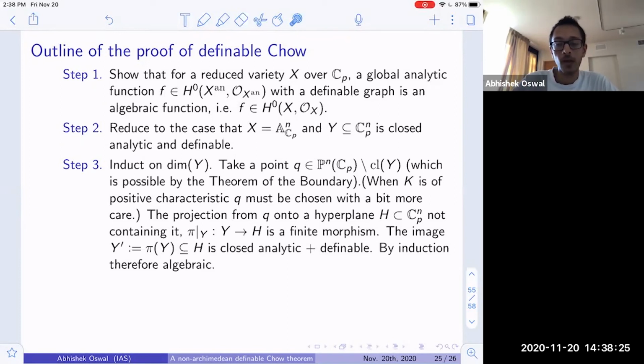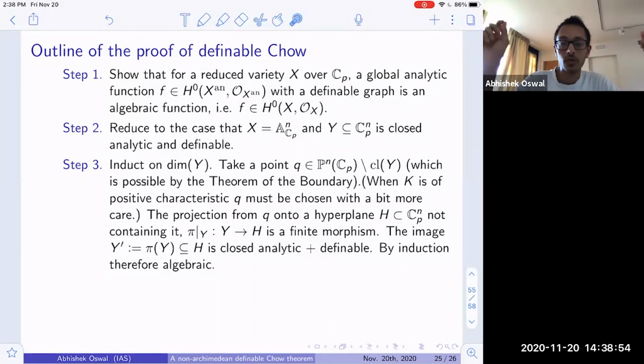And so now, by the theorem of the boundary, we can consider, so we embed firstly Cp^n in P^n of Cp. We look at the closure of this analytic subvariety Y inside P^n of Cp. And one notes that by the theorem of the boundary, it is possible to choose a point which is not in this closure, because the boundary of Y has strictly smaller dimension than Y.